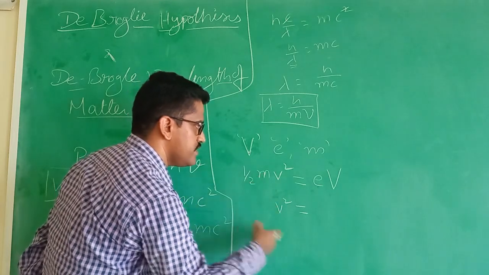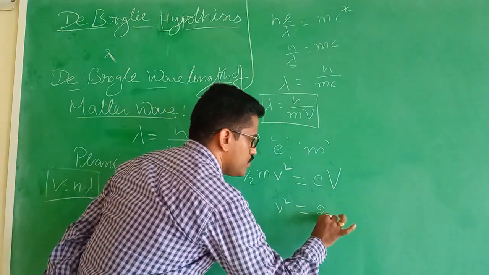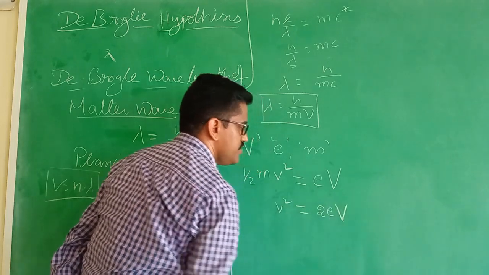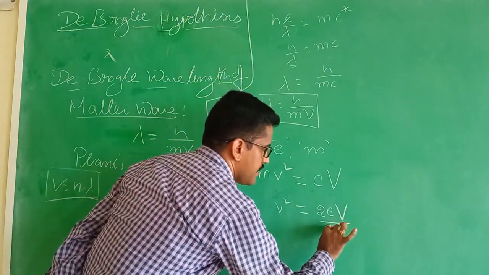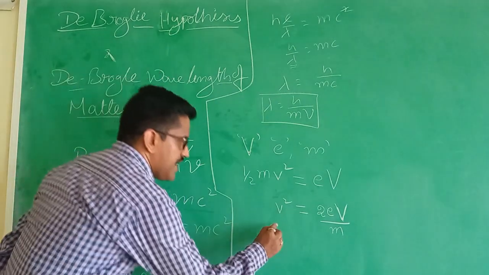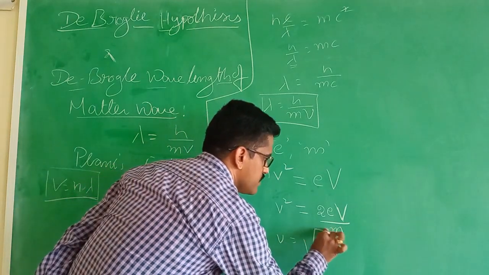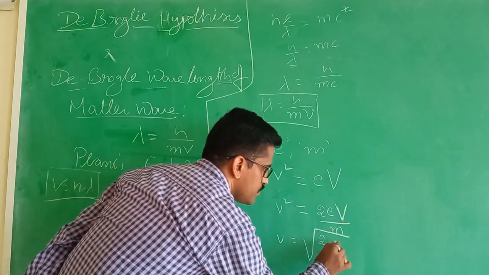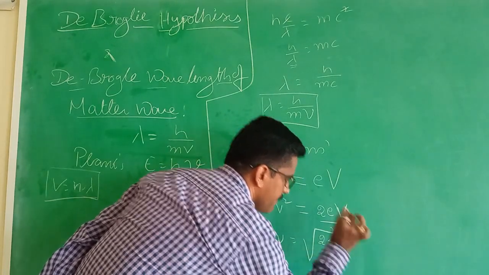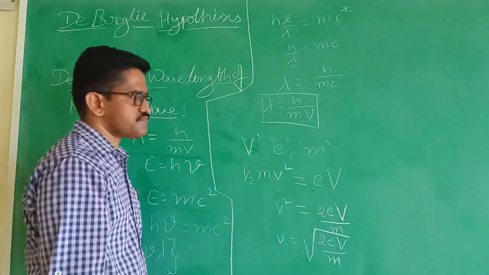We take this to this side and we get v squared equal to 2eV by m. Here V is the potential. Now the velocity can be written as v equal to root over 2eV by m, where V is the potential and m is the mass of the electron.